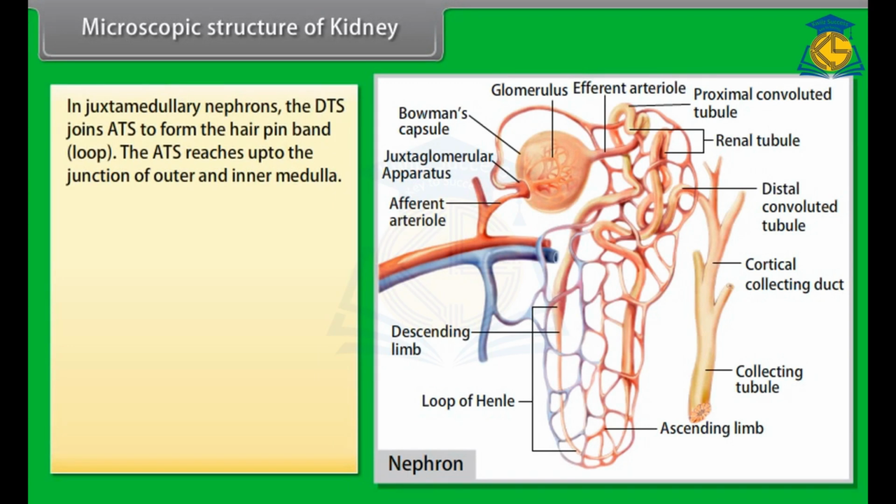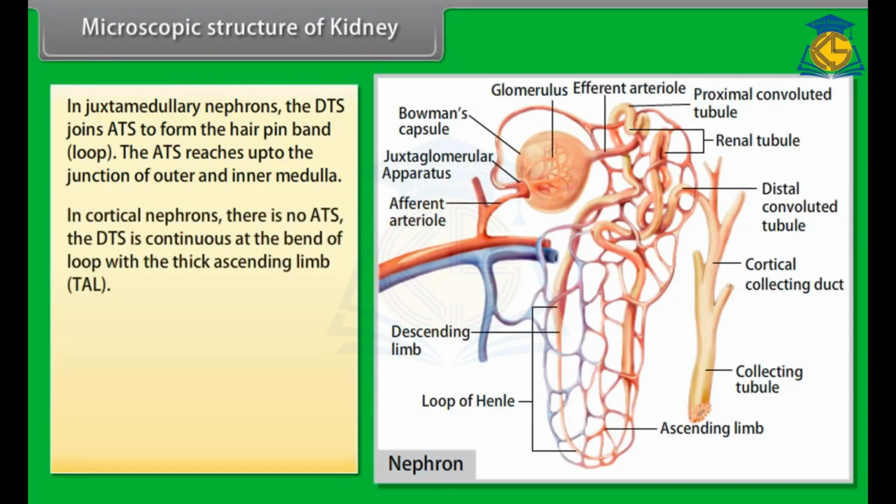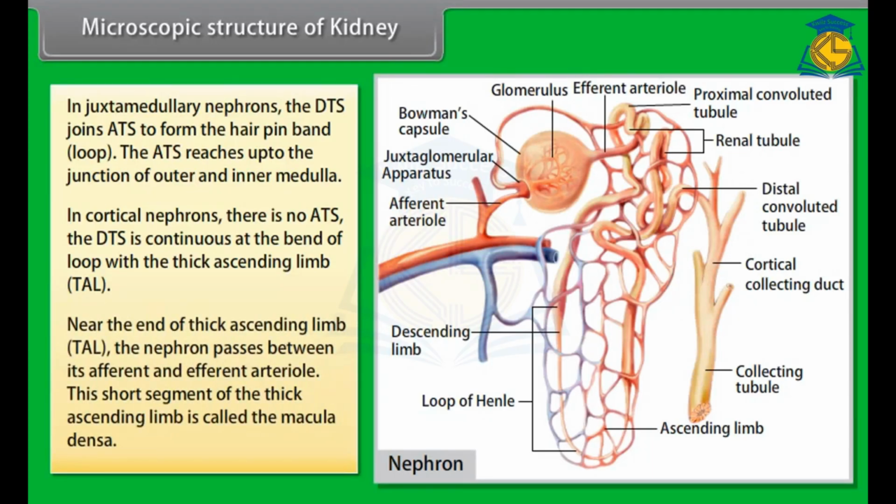In juxtamedullary nephrons, the DTS joins the ATS to form the hairpin bend. The ATS reaches up to the junction of outer and inner medulla. In cortical nephrons, there is no ATS. The DTS is continuous at the bend of the loop with the thick ascending limb. Near the end of the thick ascending limb, the nephron passes between its afferent and efferent arteriole. This short segment of the thick ascending limb is called macula densa.